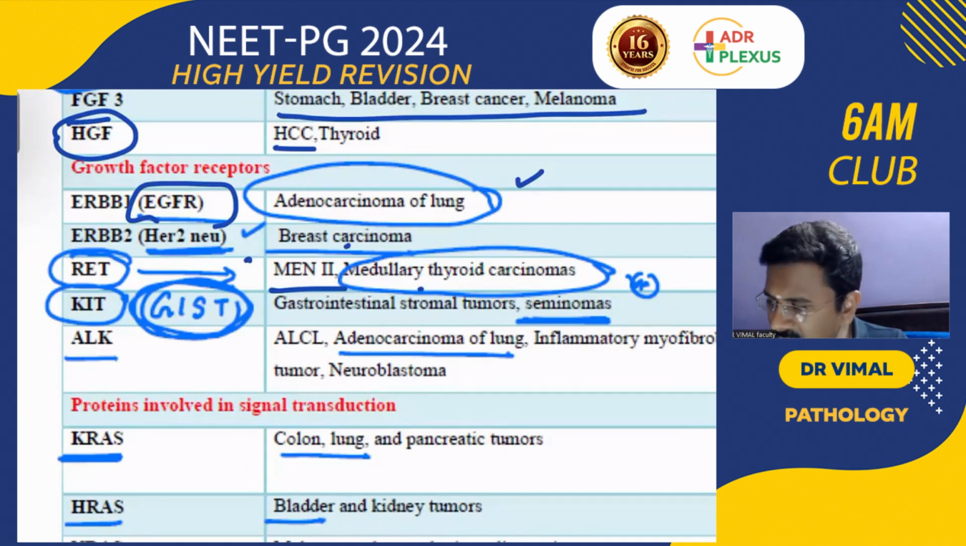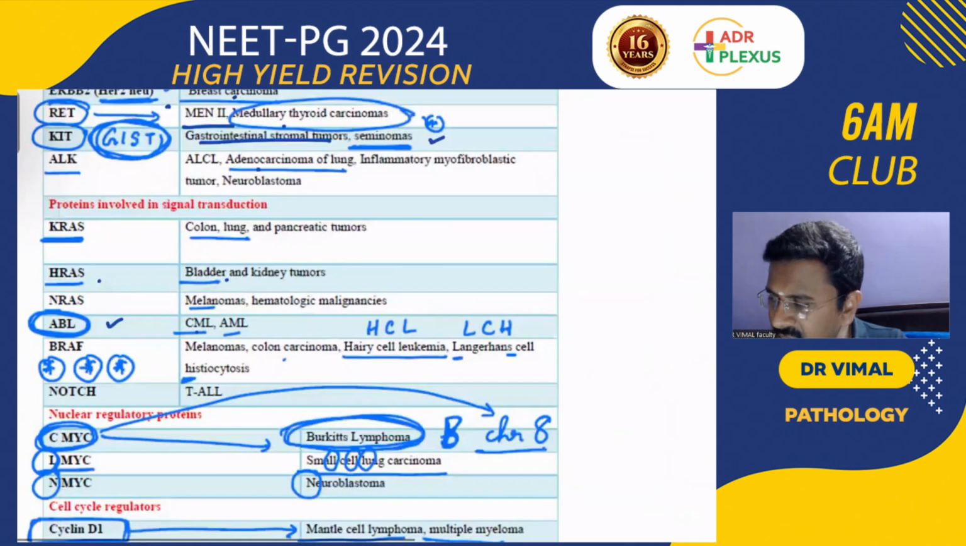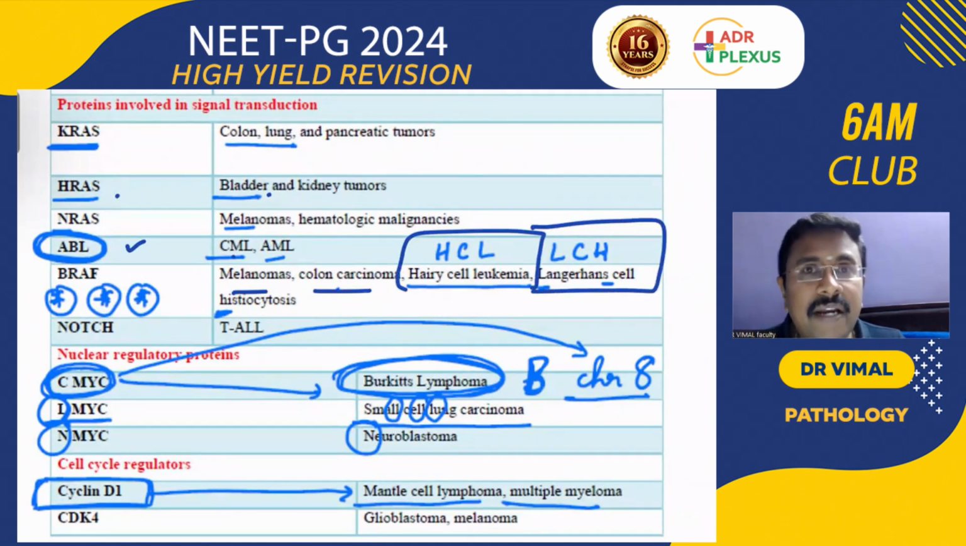KIT mutations can be seen in GIST as well as in seminoma. ALK mutations can be seen in ALCL and adenocarcinoma. KRAS, colon, lung and pancreatic. HRAS for bladder tumors. NRAS for melanomas. ABL, CML. And BRAF is going to be important. Melanomas, colonic cancer, hairy cell leukemia, Langerhans cell histiocytosis. Papillary carcinoma thyroid, pilocytic astrocytoma also, BRAF mutations will be seen.